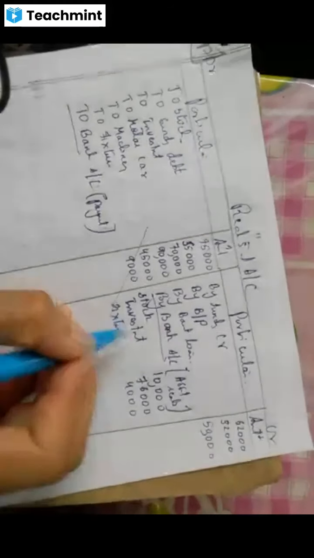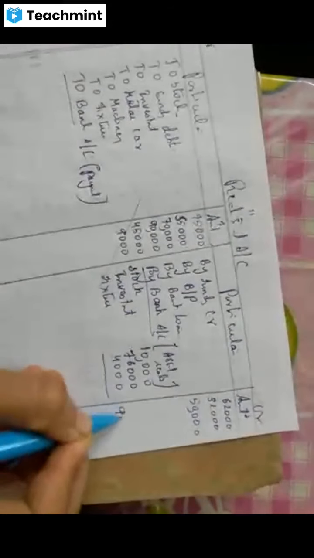Okay. Is there any unrecorded investment? Is there, students? Anything did I miss? No, right? Okay. That's it. Add this. When you add, how much you get? You'll get 90,000. Correct.